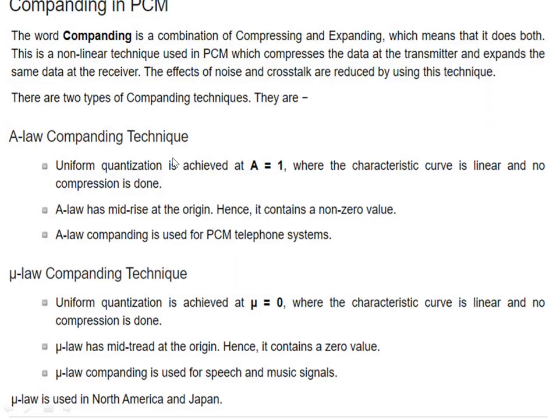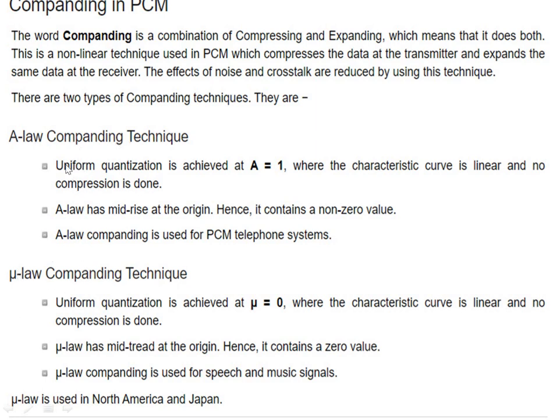So compounding in PCM. The word compounding is a combination of compressing and expanding, which means that it does both. This is a non-linear technique used in PCM which compresses the data at the transmitter and expands the same data at the receiver. The effects of noise and crosstalk are reduced by using this technique. In compounding, there are two types of compounding techniques. They are the A-law compounding technique, and the second one is the mu-law compounding technique.